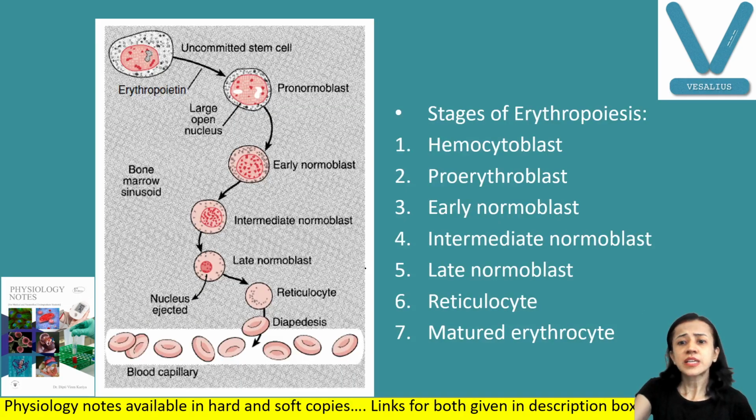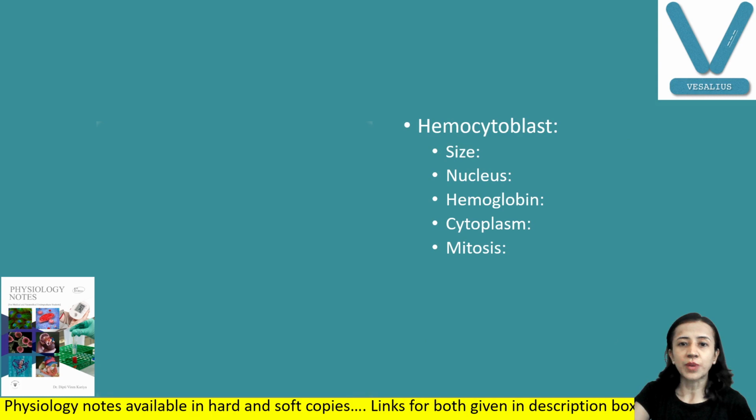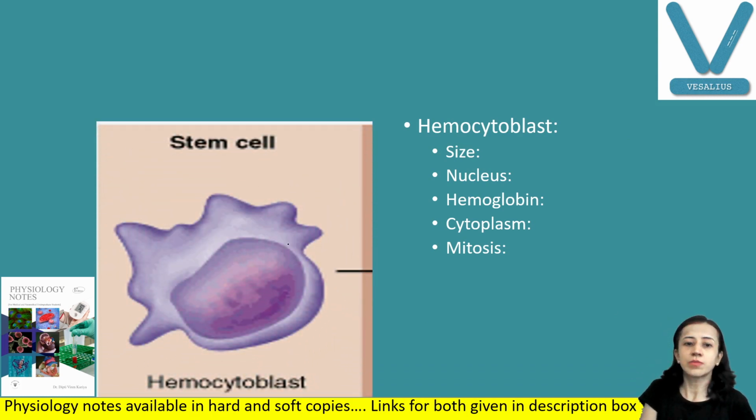Now, stages of erythropoiesis we will discuss. Let us first enumerate them: hemocytoblast, proerythroblast, early normoblast, intermediate normoblast, late normoblast, reticulocyte, and erythrocyte. Now, hemocytoblast, you can see here, is the most immature cell. The size is the largest, 19 to 23 micron diameter. The nucleus is large and occupies the center. It has deeply basophilic cytoplasm. Hemoglobin is absent and mitosis is ++ present.